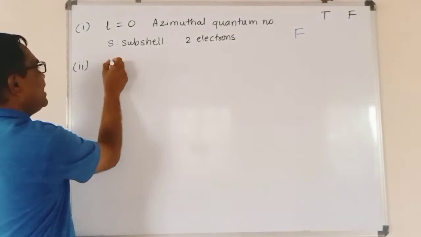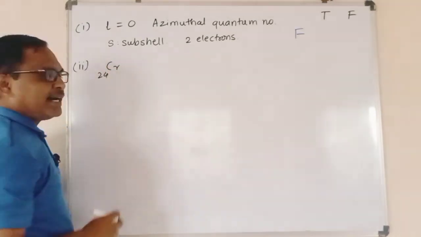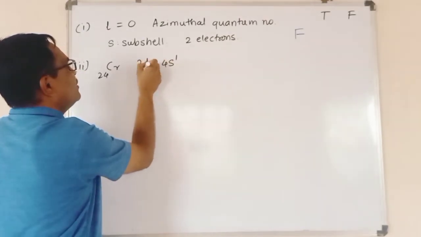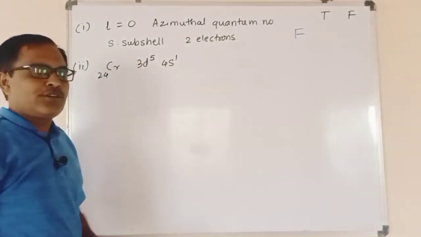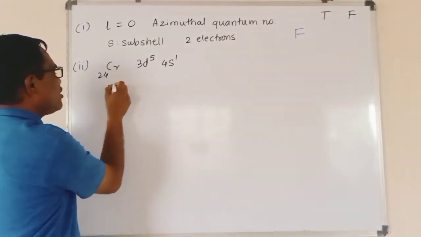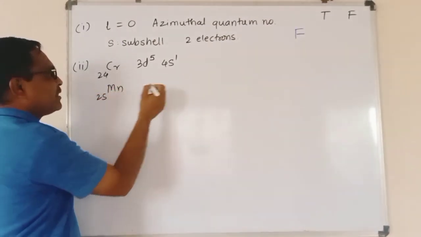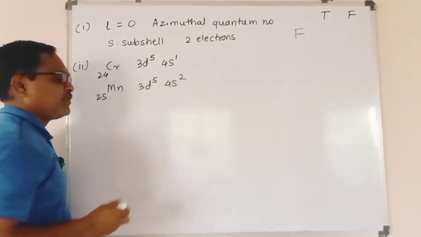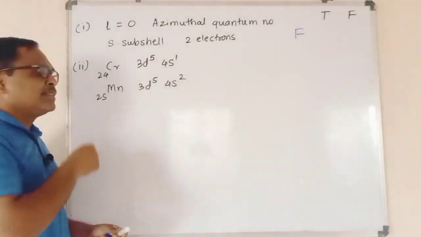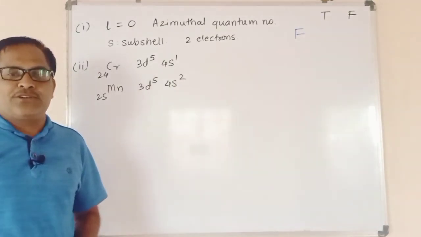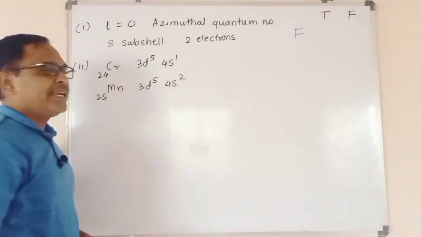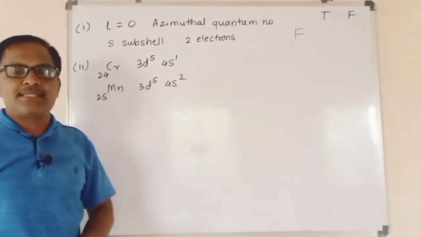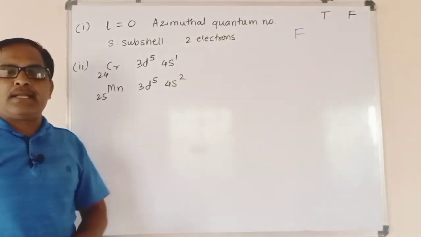Chromium, atomic number 24, has the outer electronic configuration 4s1 3d5, which is the anomalous electronic configuration, and in case of Mn, atomic number 25, the electronic configuration is 4s2 3d5. The atomic number indicates the number of protons present in the nucleus, while the outer electronic configuration indicates the number of electrons present in the s and d subshells of chromium and manganese.